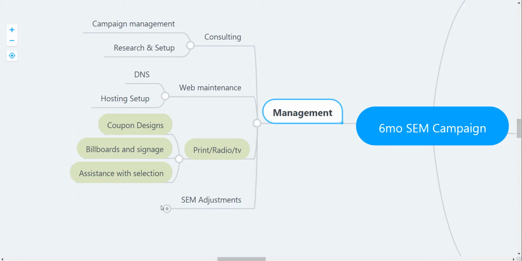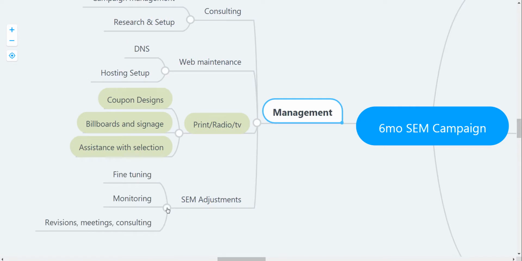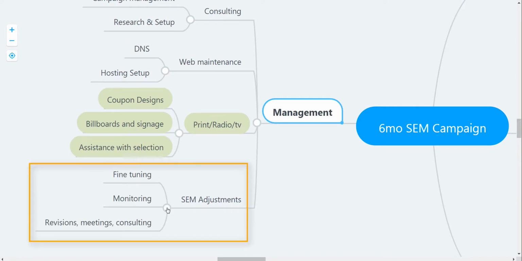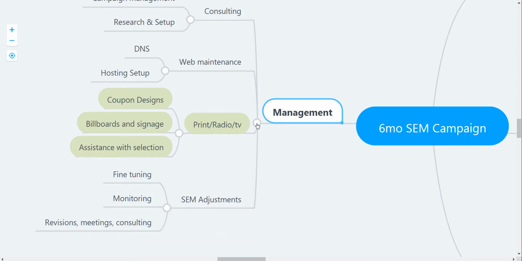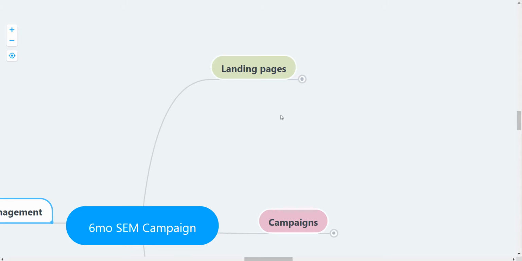During the course of that campaign, there's also going to be constant adjustments, fine-tuning, monitoring, revisions, meeting, consulting, making sure that everything's running smoothly, because it is possible to lose money on a campaign if it's not managed properly.